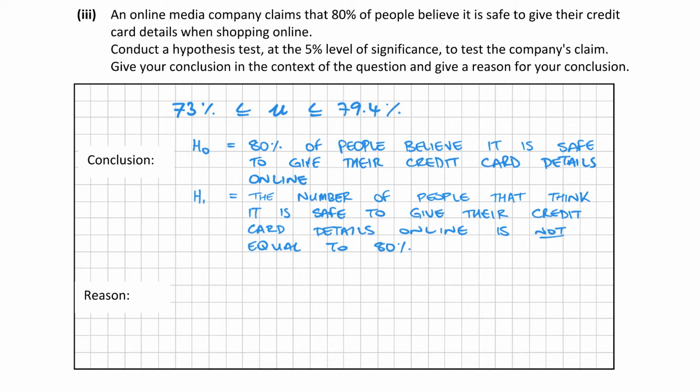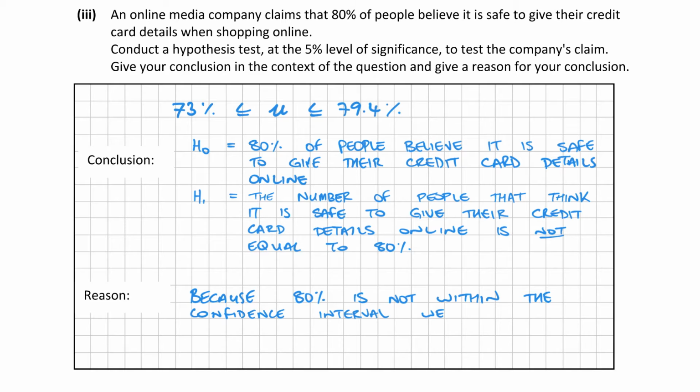Now, we need to obviously come up with a conclusion, and because 80 is not within the confidence interval, okay, so the reason there is because 80% is not within the confidence interval, we can reject.